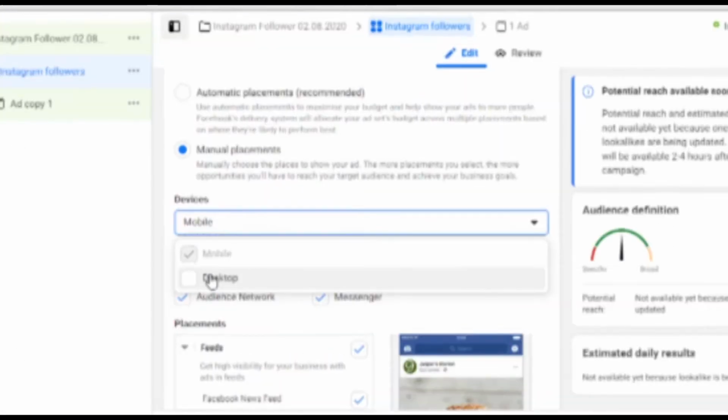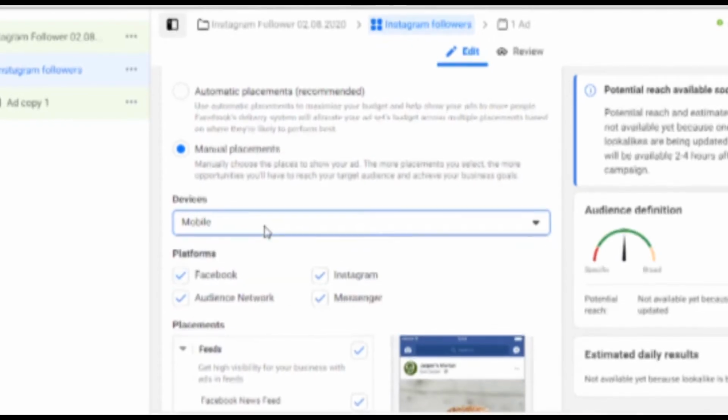After that, there are options of devices as well. So desktop or mobile, what will you choose? Of course mobile, because Instagram is not used on desktop, right? So I'll just not click on desktop. I'll just click on mobile, right? I'll just keep the device as mobile.